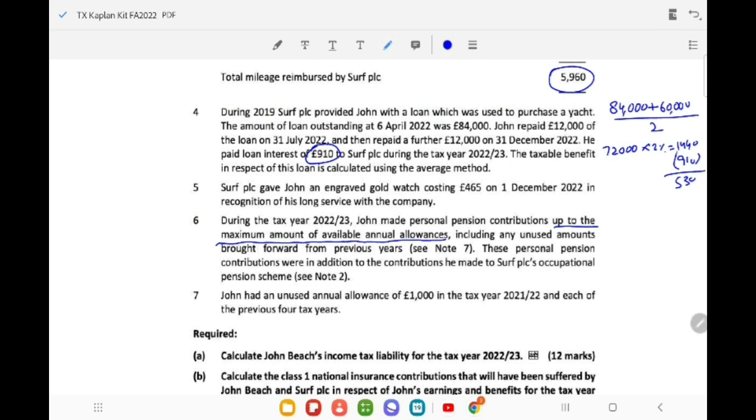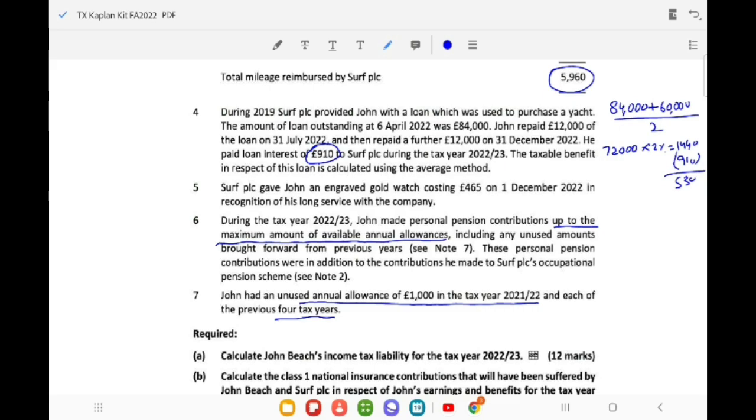So these personal pension contributions were in addition to the contribution he made to Surf PLC occupational pension scheme. So these are in excess of this. John had an unused annual allowance of 1,000 in the tax year 21-22 and each of the previous 4 tax years. Doesn't matter 4, 5, 6 years, but we know the rule that the previous 3 years' unused annual allowance can be brought forward. So it is only 3,000, right?